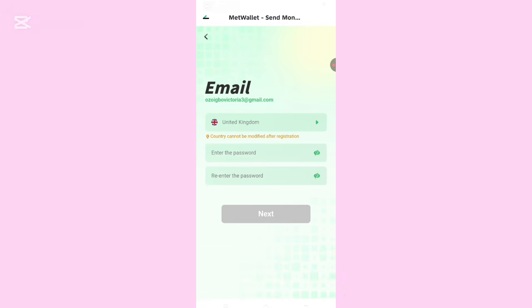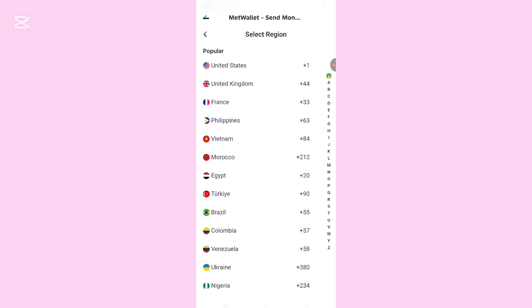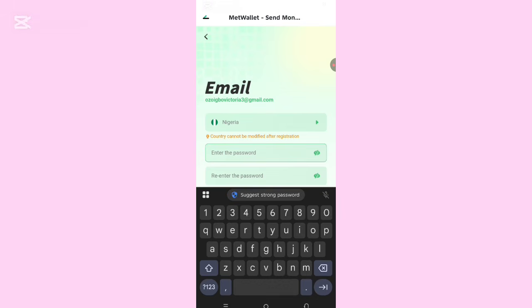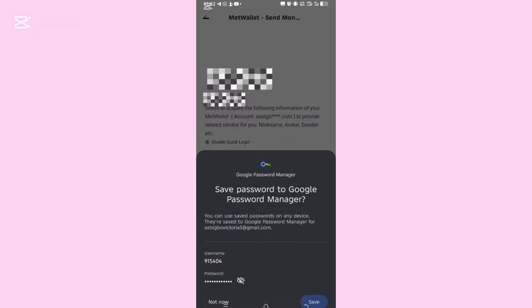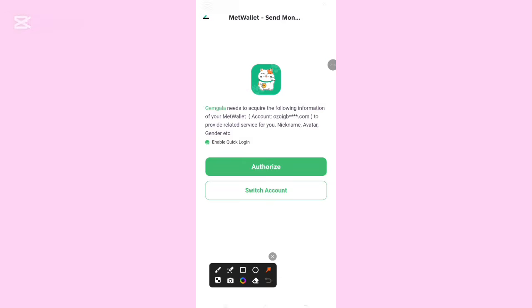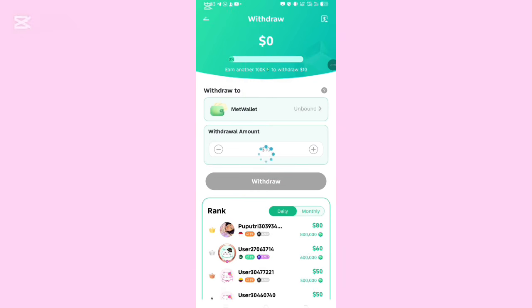Once you finish inputting this country, you cannot modify it again. So you must put the country you are coming from. Now I'm putting Nigeria. And I will put my password. You will see it says I have created my password successfully, and I will save it. Remember the password you use must be only numbers and characters. Do not put anything else. You click on authorize. You see your account has been bound successfully. So let's confirm. We click on confirm.